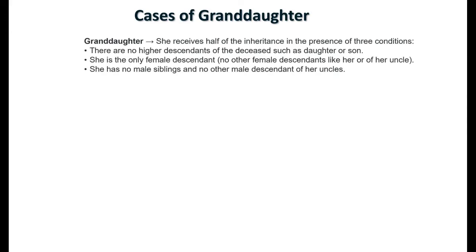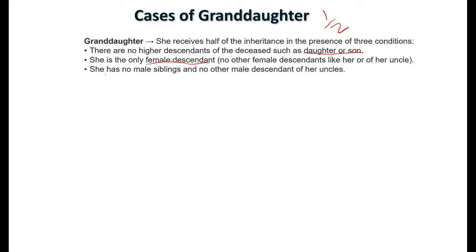Cases of granddaughter. The granddaughter gets half of the wealth with 3 conditions. Condition number 1, there are no higher descendants of the deceased, such as a son or a daughter. So the deceased person does not have a son or a daughter. Second condition, she is the only granddaughter. She is the only female descendant. So she has no other granddaughters.